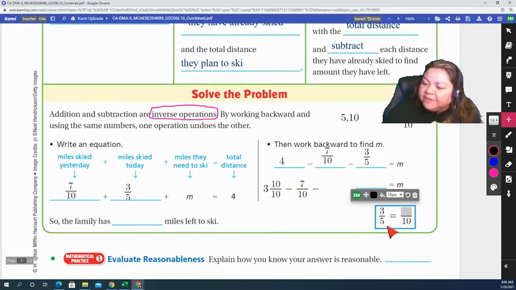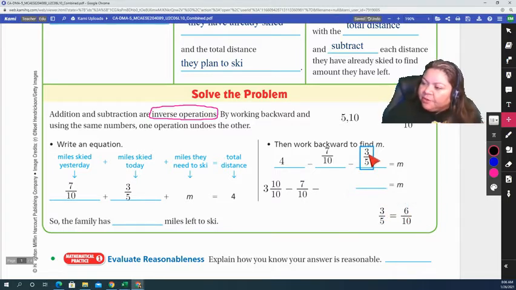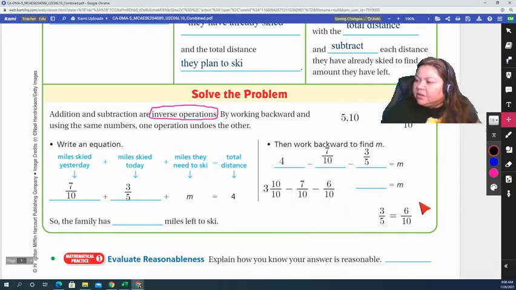I know that it's 2, right? 5 times 2 is 10. So now I'm going to multiply the numerator. 3 times 2 is 6. So the equivalent fraction of 3/5 is 6/10. So I'm going to subtract 6/10, and that will give me m.